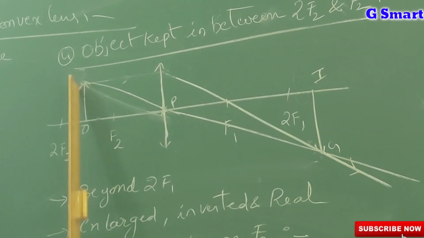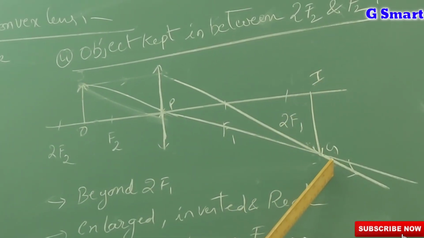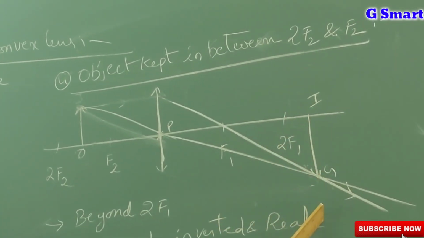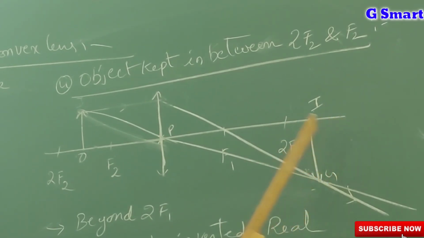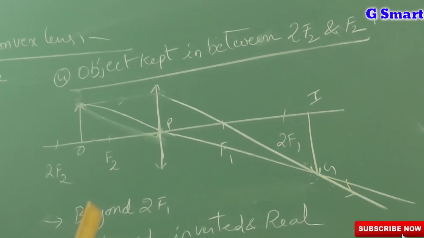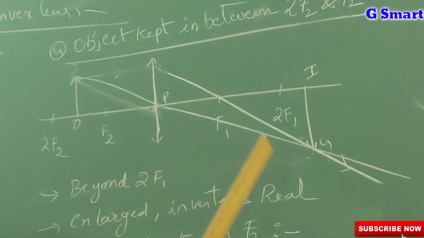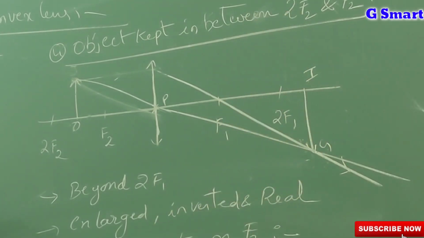If you observe carefully, the object size is less and the image size is more. So it is an enlarged image. The image characteristics are: enlarged, inverted, real image beyond 2f1. When we keep the object in between 2f2 and f2, you will get the image beyond 2f1, inverted, enlarged and real.